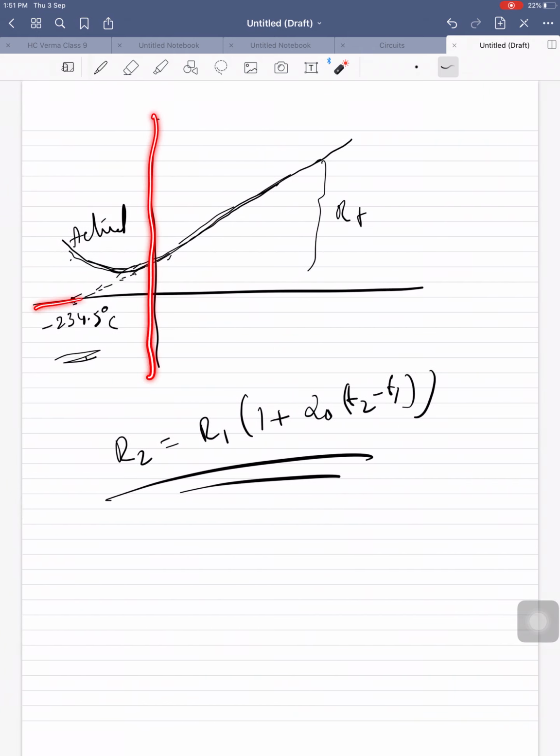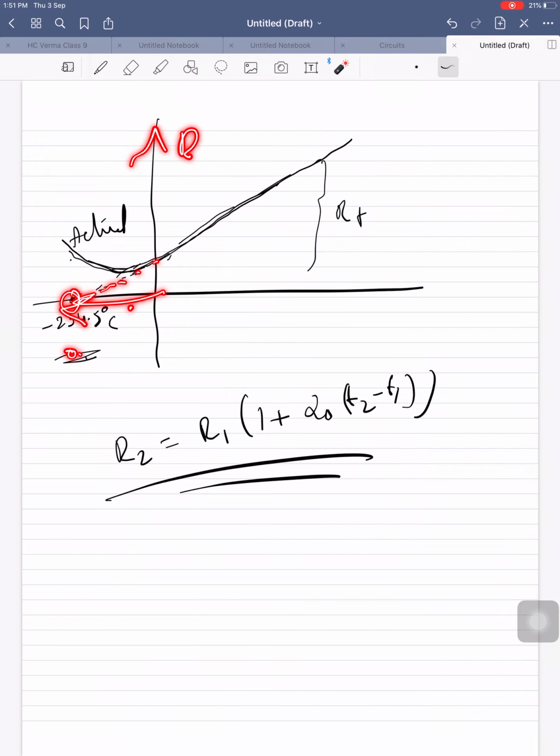See the graph. This is the temperature axis, this is the resistance axis. Yes, if you go on increasing the temperature, the resistance will be increased. If you go on decreasing the temperature of the conductor, the resistance will come down and goes to 0.